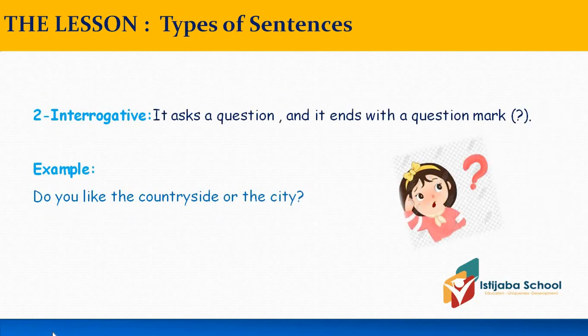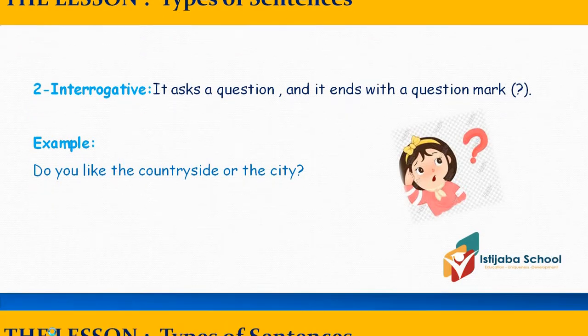What about an interrogative sentence? It asks a question and it ends with a question mark. So this sentence means asking. Example: do you like the countryside or the city? This sentence is interrogative. It's a question. It's asking because it asks something. It begins with an uppercase and ends with a question mark.